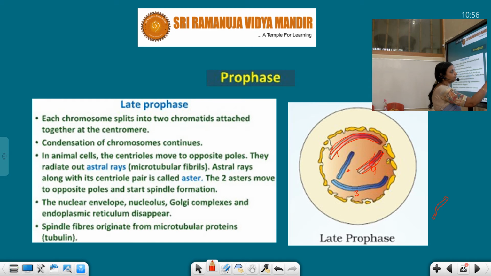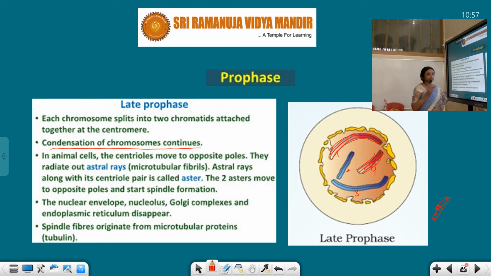Later on, in this stage, what happens? Second, it splits and forms second chromatids, and these two are attached at the centromere. So condensation of the chromosome continues. It is getting condensed, that part is going on, and in animal cells the centriole moves to opposite poles